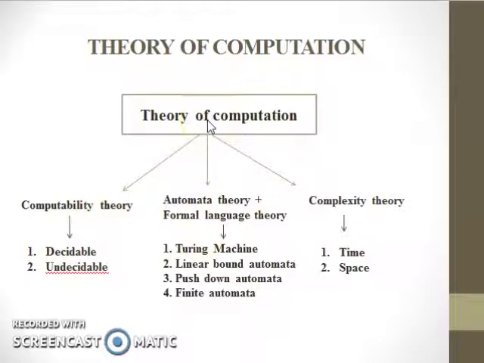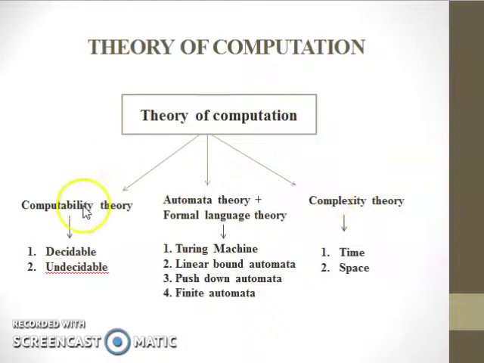Theory of computation is also known as theoretical computational science or theoretical computer science. All these three are linked together by one question, that is, what are the limitations and capabilities of a computational model? What do you mean by a computational model in today's world? Computer. Anything which can solve a problem. Next we see what is computability theory and what is automata theory and what is complexity theory.